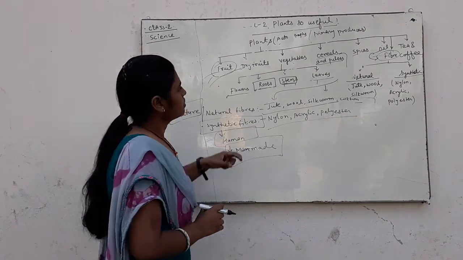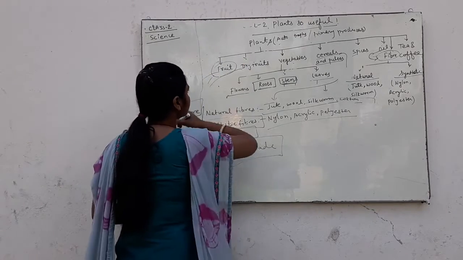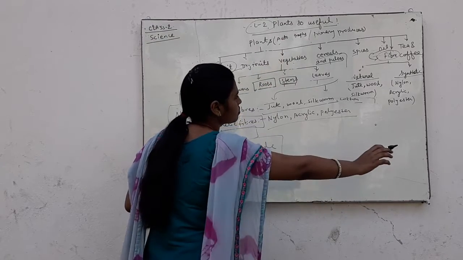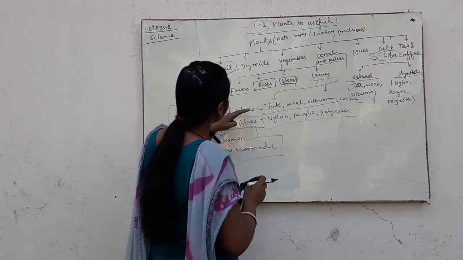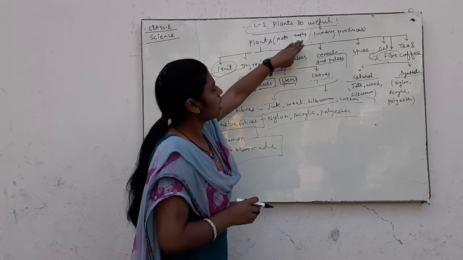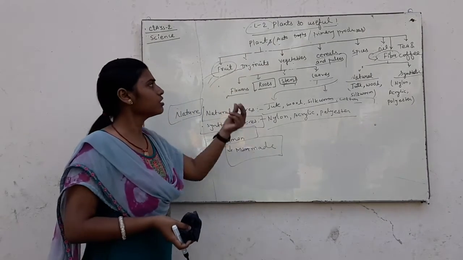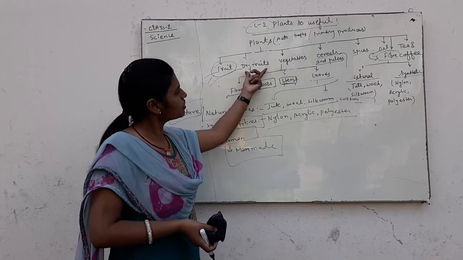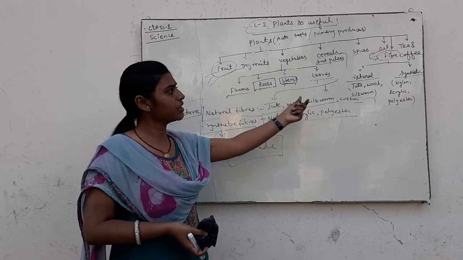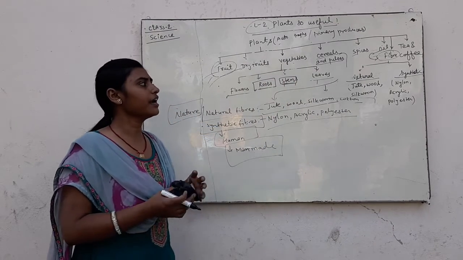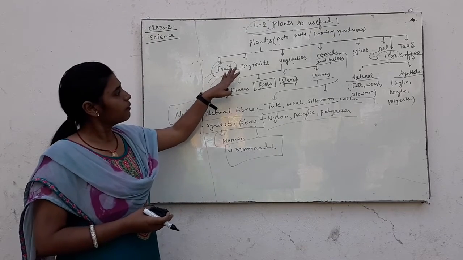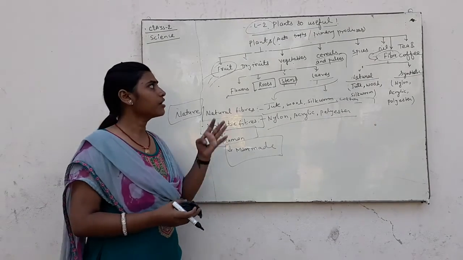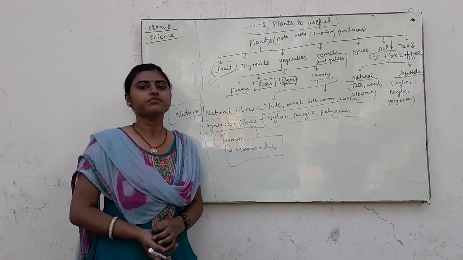So this is the explanation of your lesson 2, plants so useful. Plants are called autotrophs, primary producers, and they provide fruits, dry fruits, vegetables, cereals and pulses, spices, oil, tea and coffee. It means further we classified them into many forms. So here our lesson 2 is going to end. Thank you.